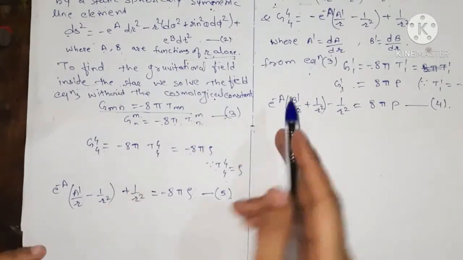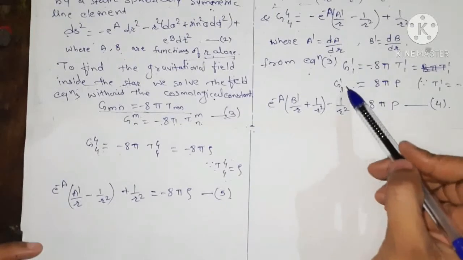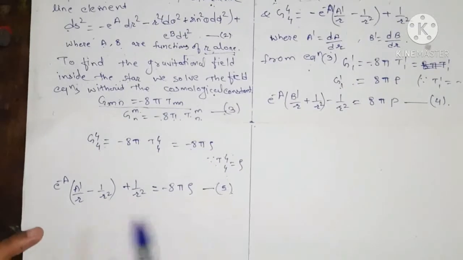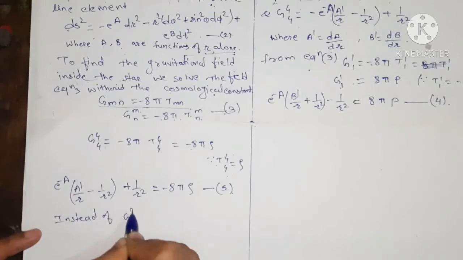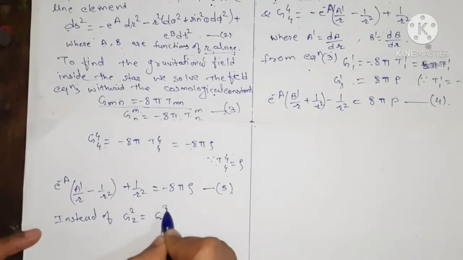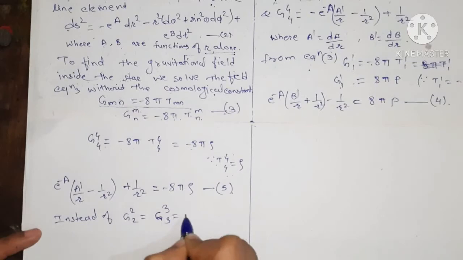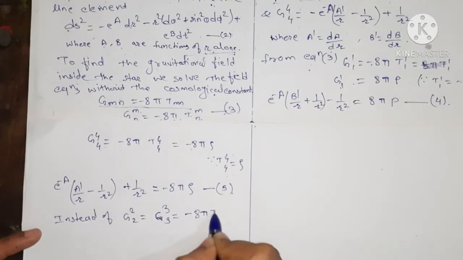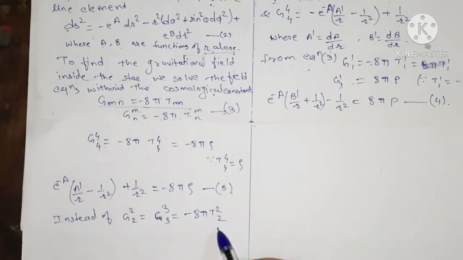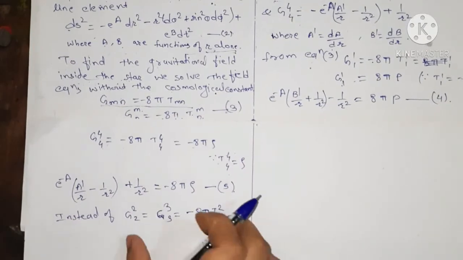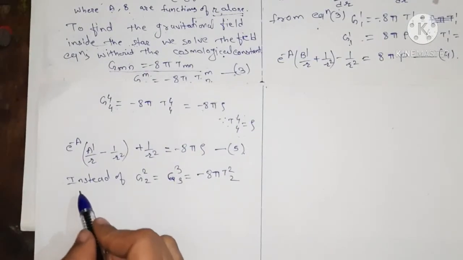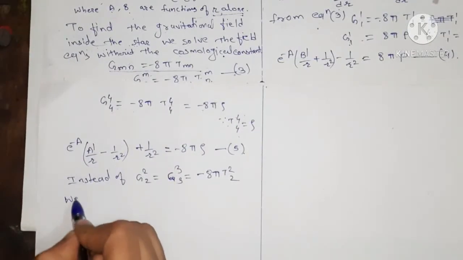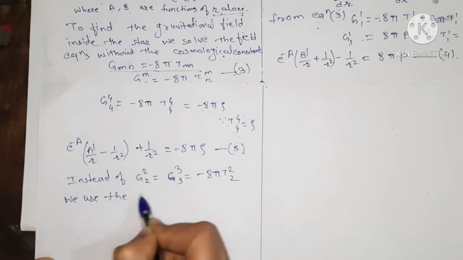Okay. So instead of the equations G22 and G33, which equal minus 8 pi T22, because T11, T22 and T33 are equal to minus P, instead of taking this, we solve the equation which is nothing but our conservation law. We use the conservation law.